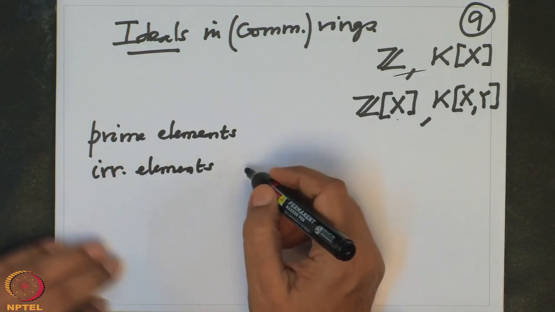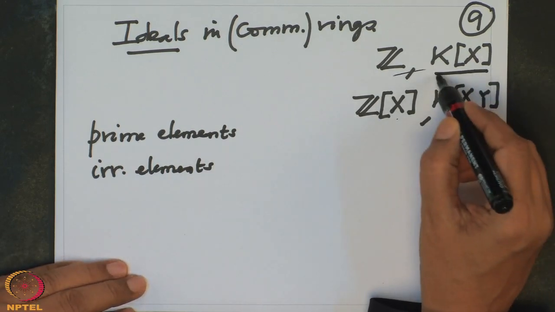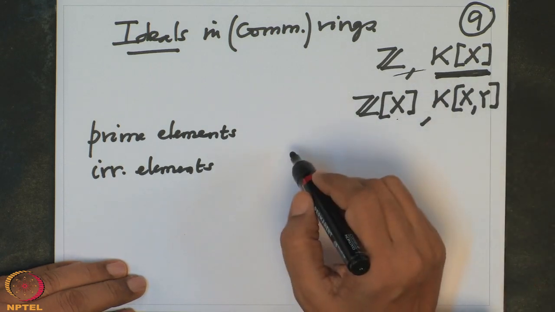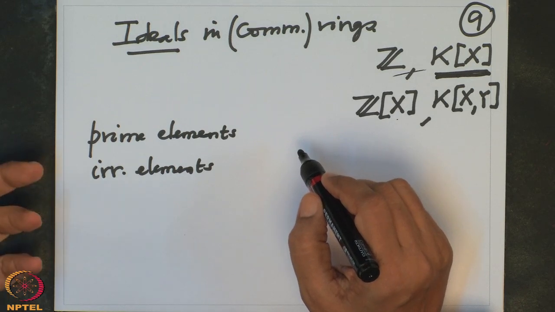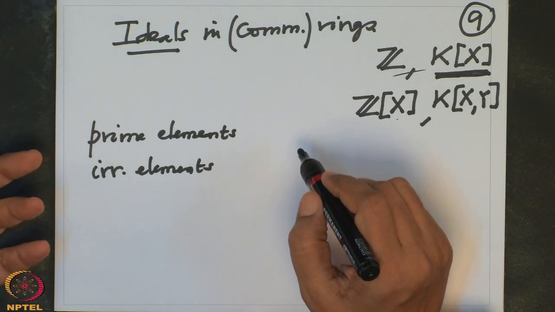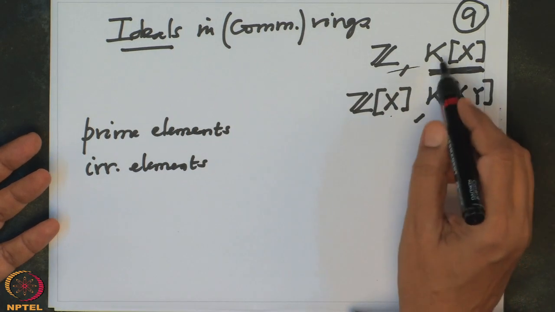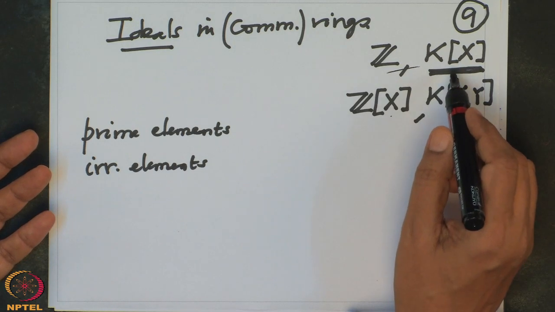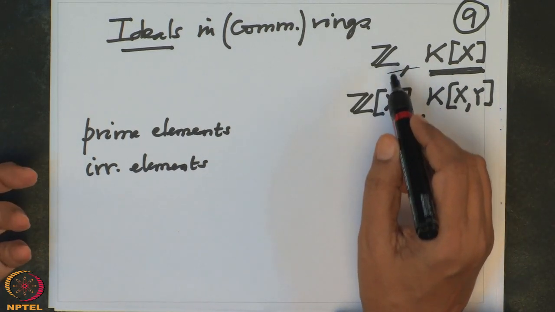Remember irreducible polynomials, we were dealing with irreducible polynomials with coefficients in a field, and they are the polynomials which don't have proper factors. That means the only factors are itself and units. Units in the polynomial ring, we know units are only the non-zero constants. In this ring, units are even much fewer. They are only plus minus 1.